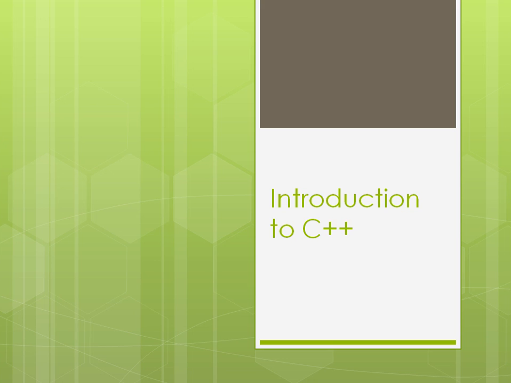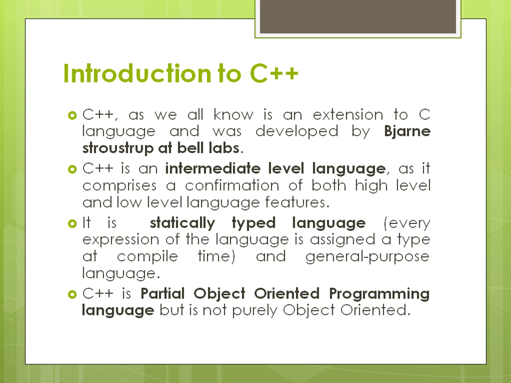So for C++, the basic feature of this language is that it was an extension to the C language. It was developed at Bell Labs and is also known as an intermediate language. It is called intermediate because it comprises both the high level language and the low level language. So what is a high level language?